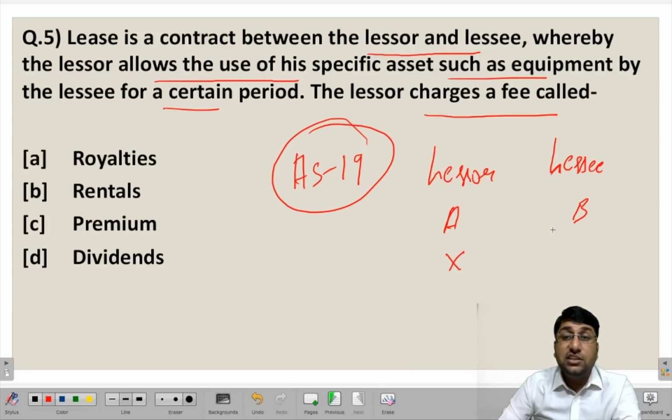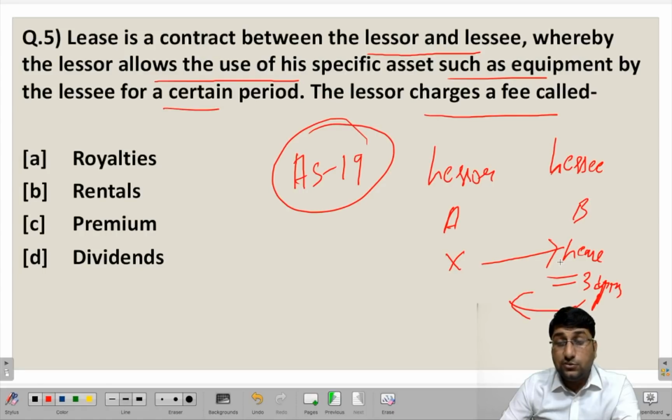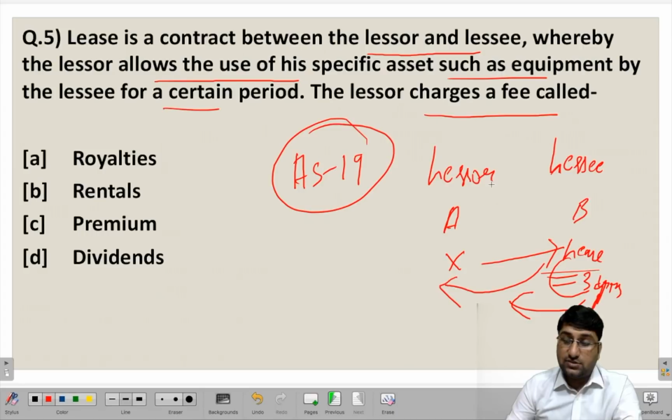Now, in order to save this infrastructural cost, or you can say investment cost of purchasing this particular machine, he takes this particular machine from A in the form of lease and tells him that I'll be paying you certain fees, and I'll be using it for say 3 years, and after being used for 3 years, I'll be returning you this particular machinery back to A. So in this case, the machine gets transferred to B for a particular period of 3 years, and after 3 years, it comes back to A. So during this period, the lessee has to pay certain fees. So we have to tell what is the particular fees known as.